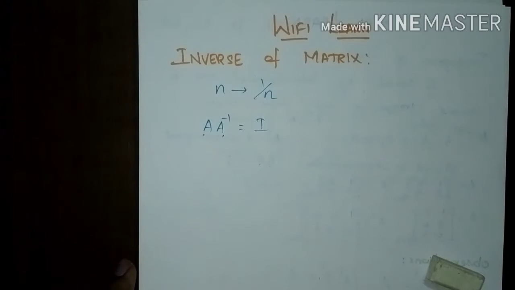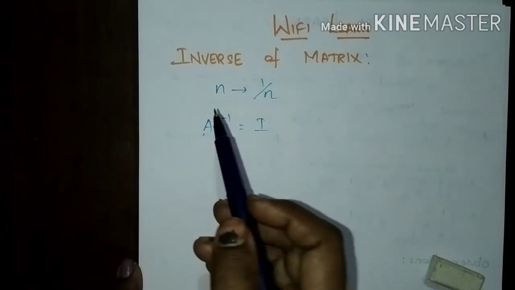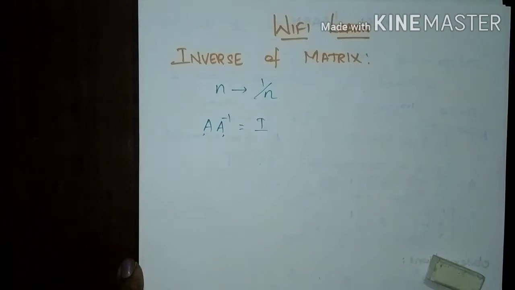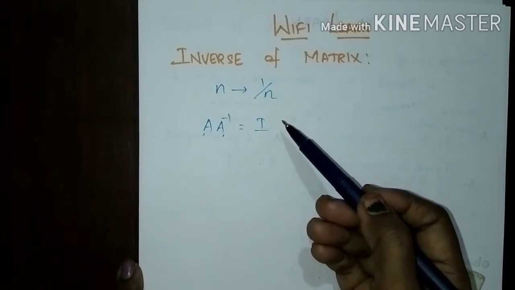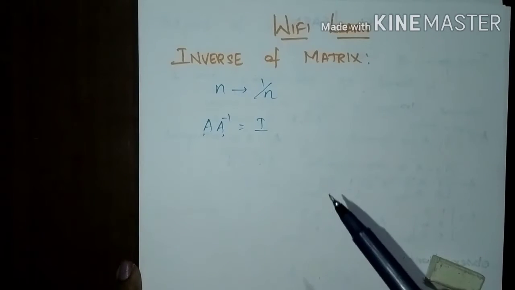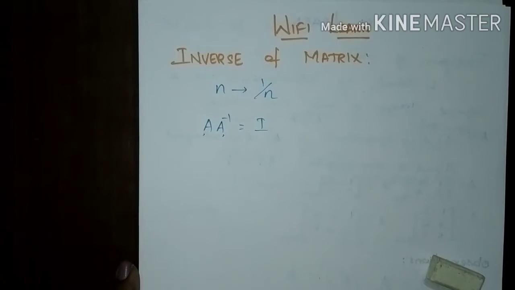Now let us see about the inverse of a matrix. Let n be an integer. If you want to take the reciprocal of that integer, you just divide 1 by it. Whereas in the case of a matrix, division of matrices is not possible. But we can relate the inverse of a matrix by the product of that matrix which gives the identity matrix.